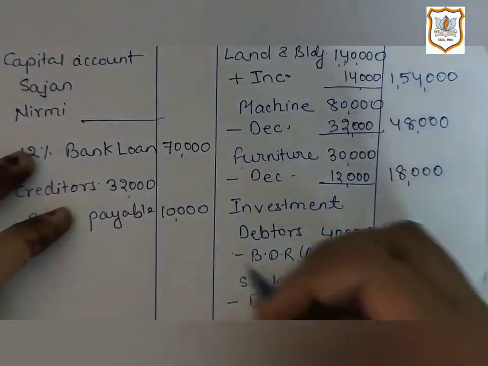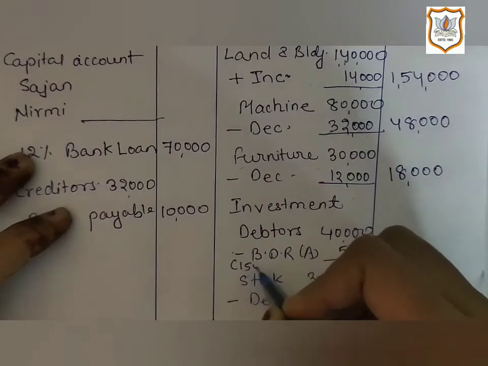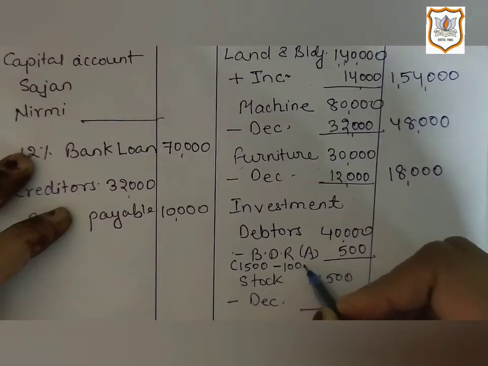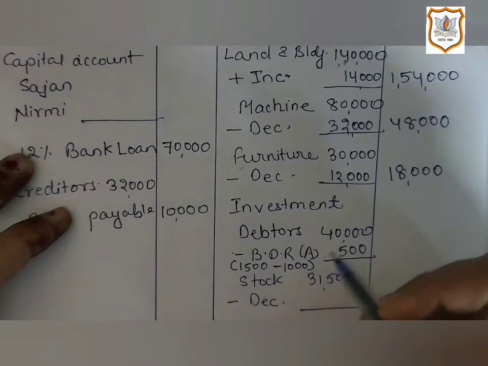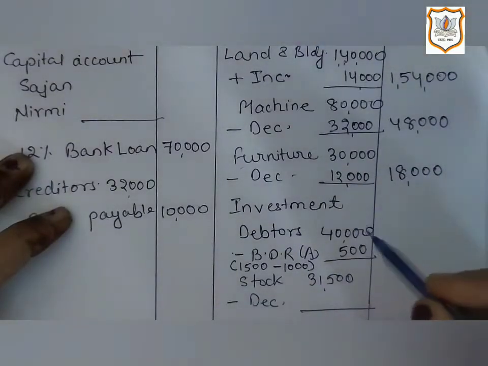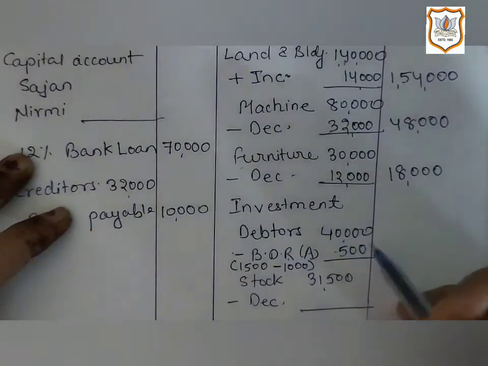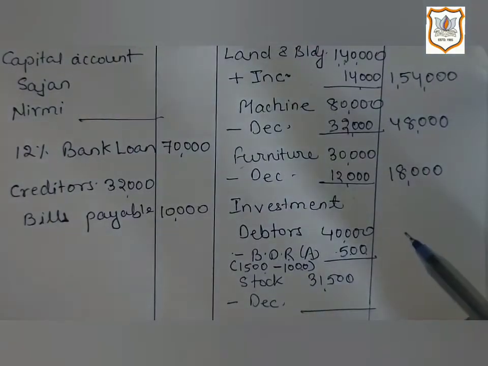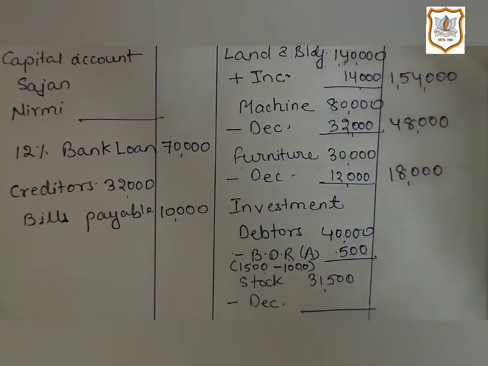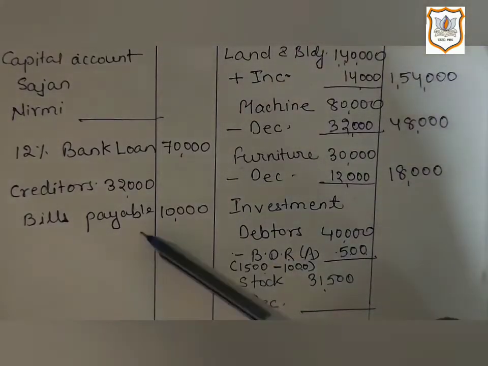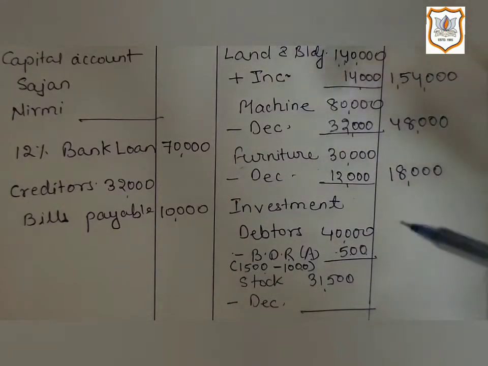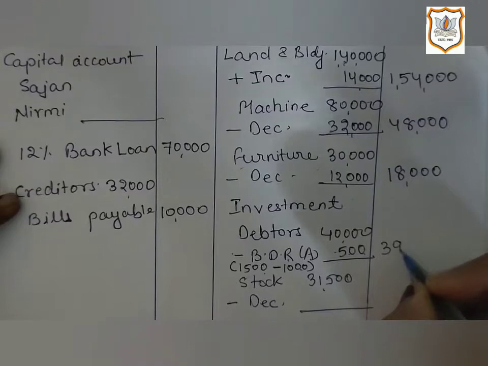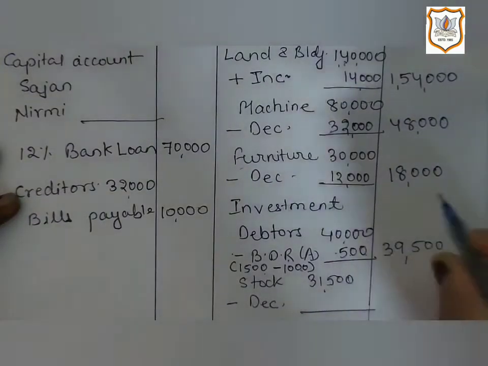As in the old balance sheet, bad debt reserve is appearing at rupees 1,500, and now they are saying that 1,000 bad debt reserve is now not required. So we are deducting it. Now in the new balance sheet, we will show bad debt reserve at rupees 500. 1,500 minus 1,000, that is 500. It is a liability. Either we can show it on the liability side or we can deduct it from debtors. So when we deduct it, then we will show 39,500 as the amount of debtors.